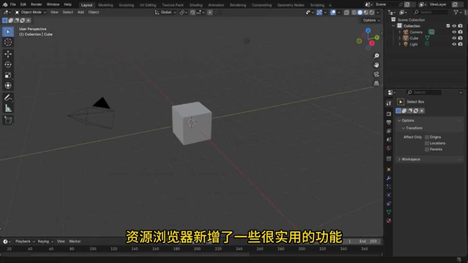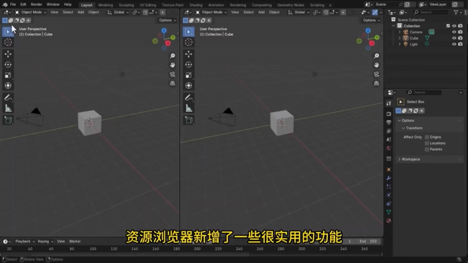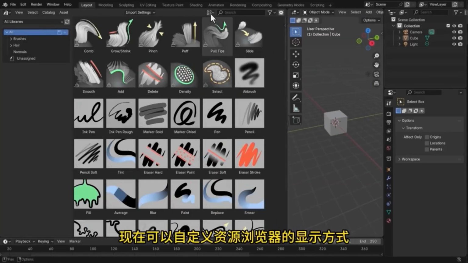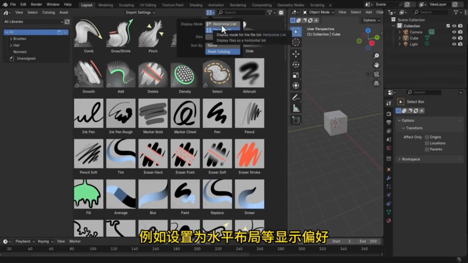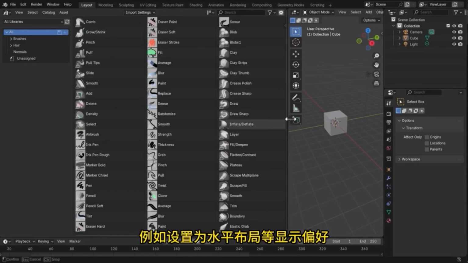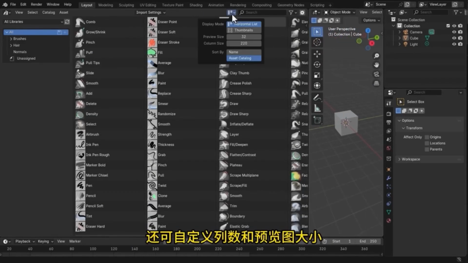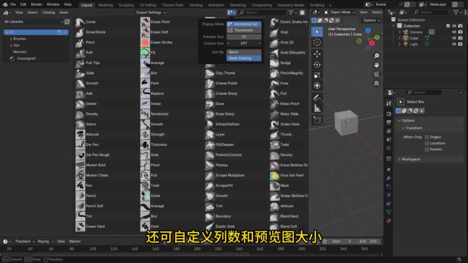The Asset Browser has added some very practical features, allowing you to customize the display mode of the Asset Browser, such as setting preferences for a horizontal layout. This interface design is quite innovative. You can customize the number of columns and preview image sizes.